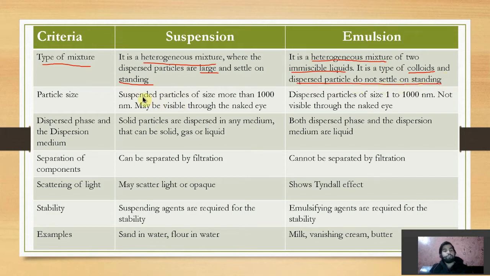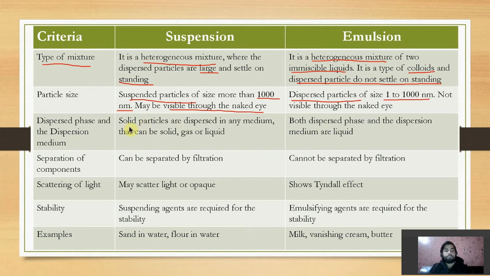If I talk about the particle size, in case of suspension, suspended particles are of size more than 1000 nanometers, which are visible through our naked eyes. But in case of emulsion, dispersed particles can range in size from 1 to 1000 nanometers, which are not visible through our naked eyes.